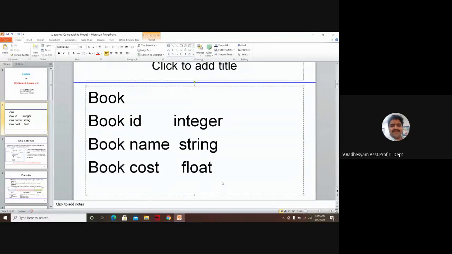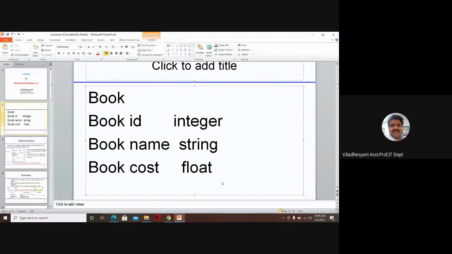Now imagine you want to represent the book information under a single data type. You need heterogeneous things, that means dissimilar data types. We need to combine those dissimilar data types into a single data type.